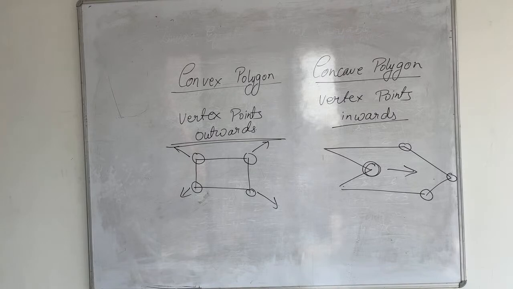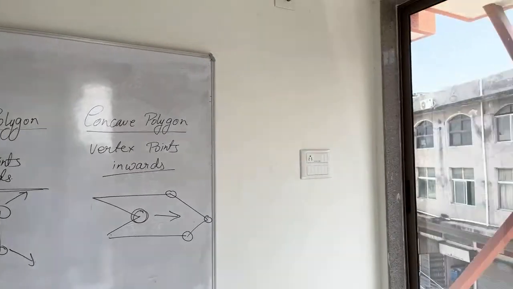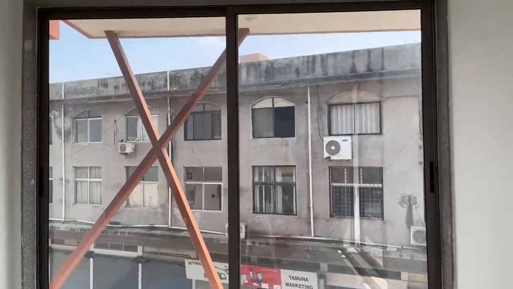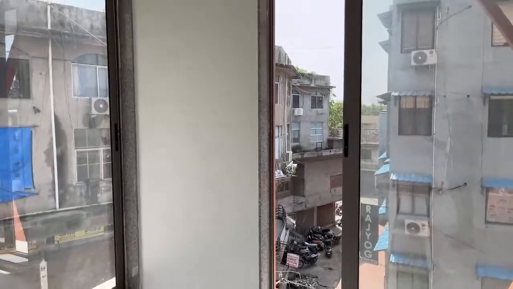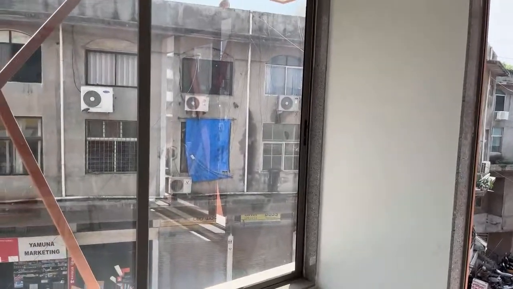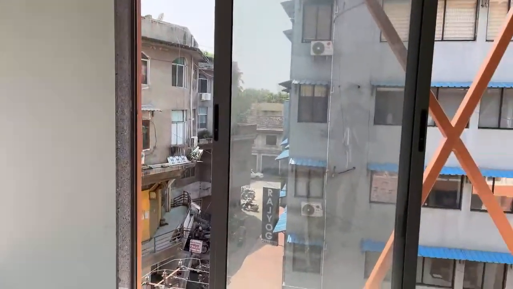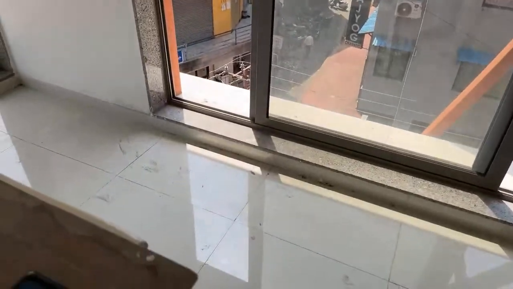Windows, please. You want to see the window? Oh my God. Chalo, see, these are the two huge windows over here. But without a fan or anything, it is not possible to sustain, because the direct sunlight is coming inside the room.